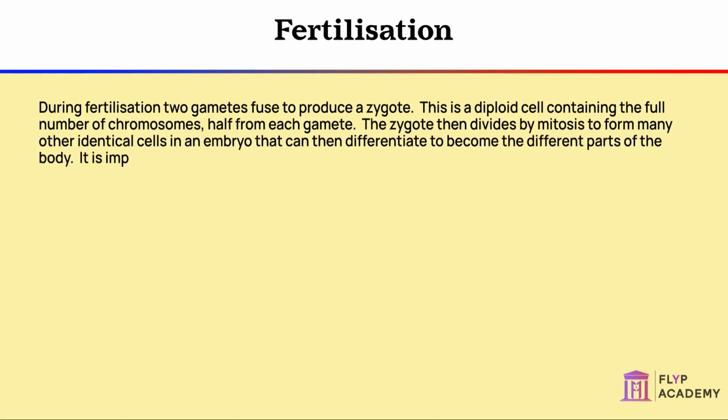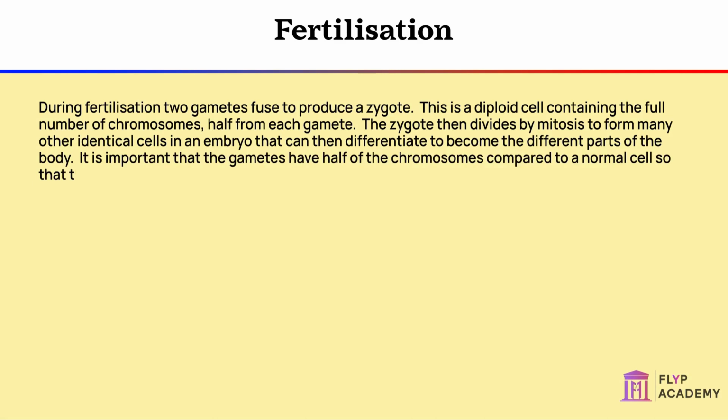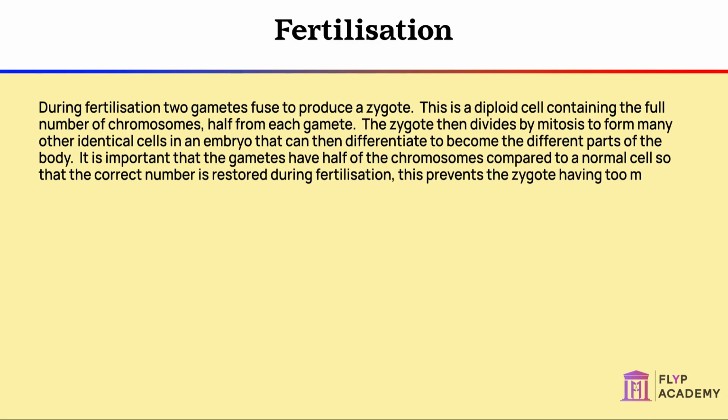It is important that the gametes have half of the chromosomes compared to a normal cell, so that the correct number is restored during fertilization. This prevents the zygote having too many chromosomes.